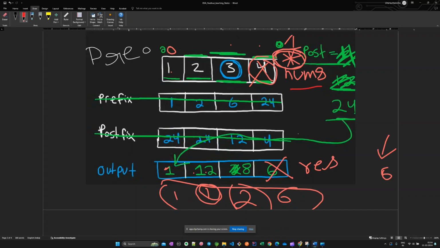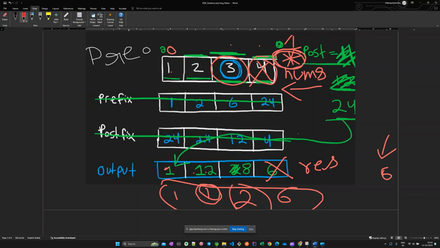As we were doing in approach 1, we were solving the prefix from the starting position, and the postfix from the n minus 1 position. The same we would be doing in approach number 2 also, just we are not using the extra space. So for 3, what would be the prefix and postfix? What would be our answer?